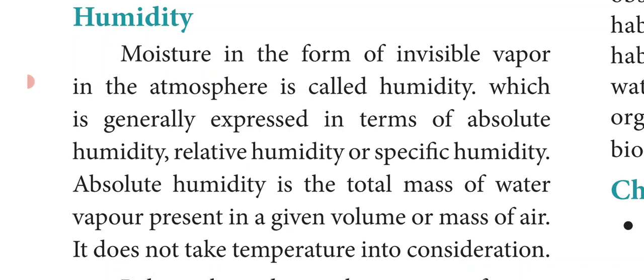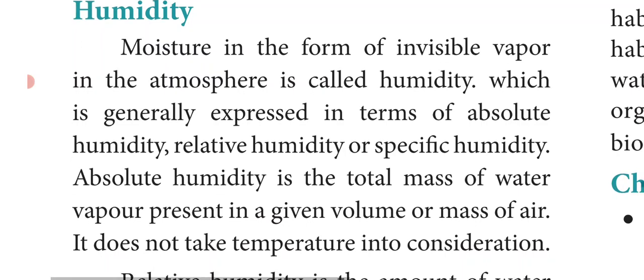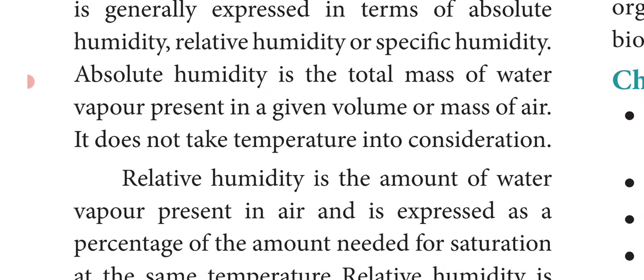Humidity is expressed in three terms: absolute humidity, relative humidity, or specific humidity. First of all, we'll see absolute humidity. What does absolute humidity mean? It is the total mass of water vapor present in the given volume or mass of air, and it does not take the temperature into consideration.